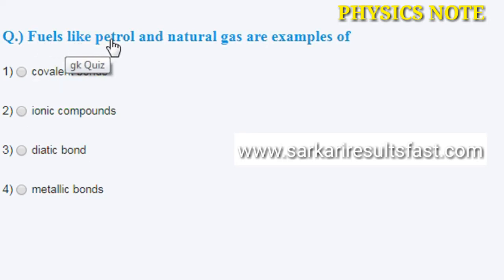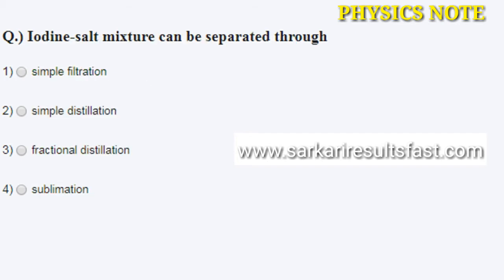Next question: fuels like petrol and natural gas are examples of option A covalent bonds, ionic compounds, dative bonds and fourth metallic bonds. The correct answer is option A, covalent bonds.